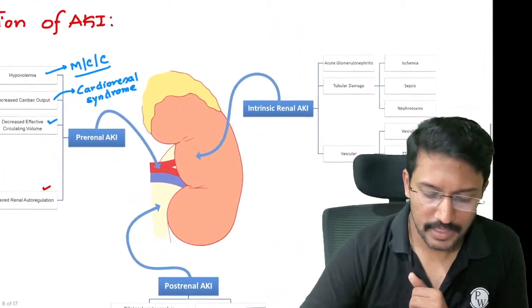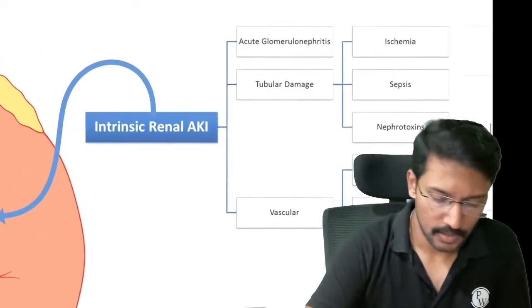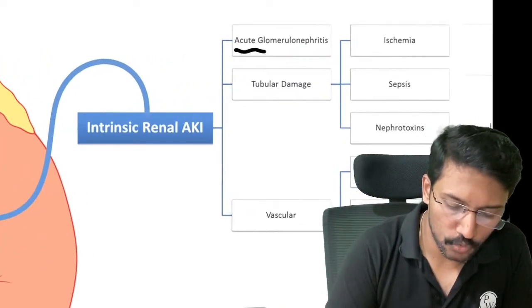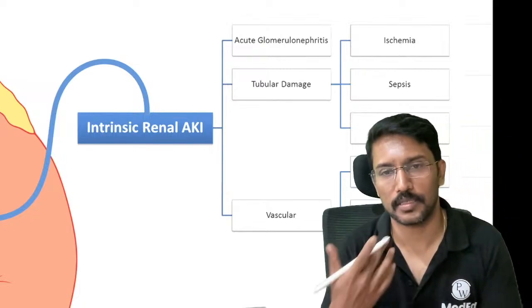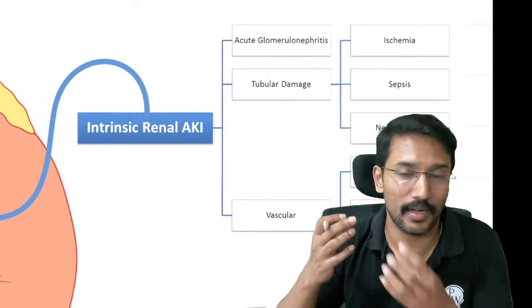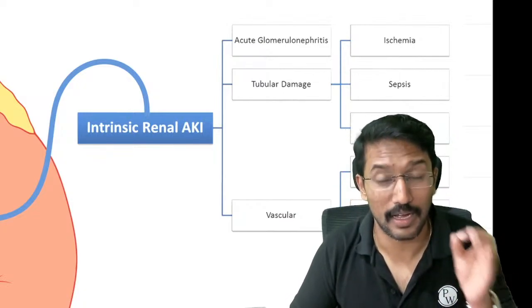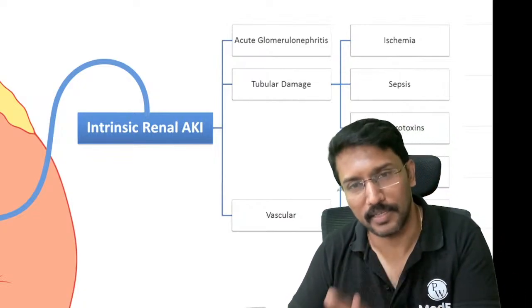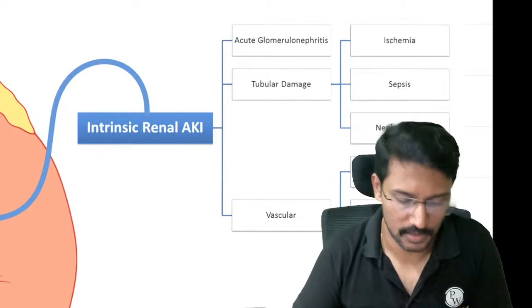Okay. Then when we say intrinsic renal, the problem is inside the kidney, right? So that can be because of acute glomerulonephritis, like your post-streptococcal glomerulonephritis. We know how to recognize that: history of sore throat and typical nephritic syndrome picture, proteinuria, albuminuria, then dysmorphic RBCs, RBC casts. All of that will help us to recognize the case, right?